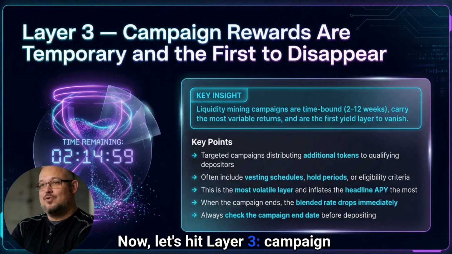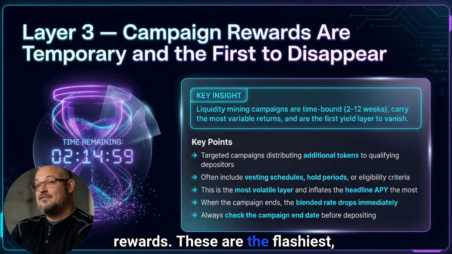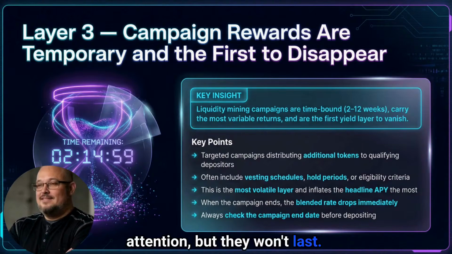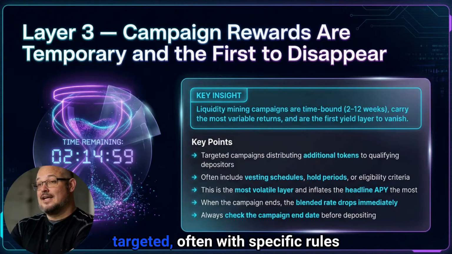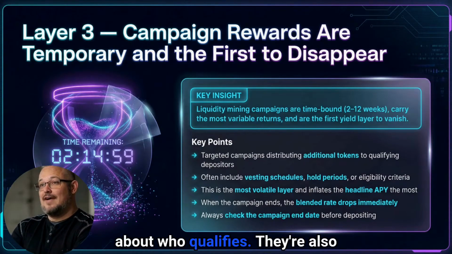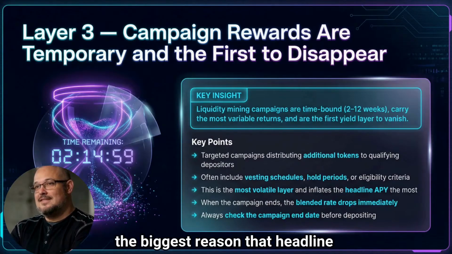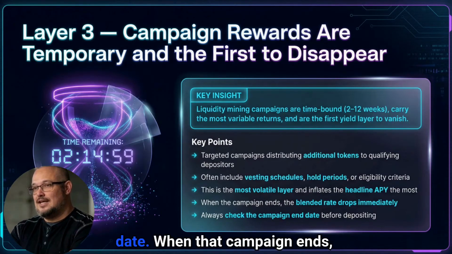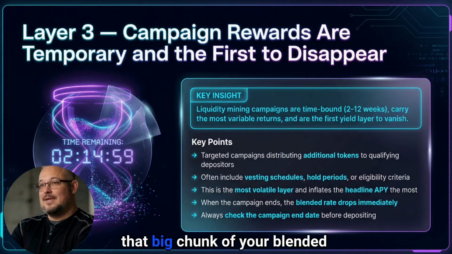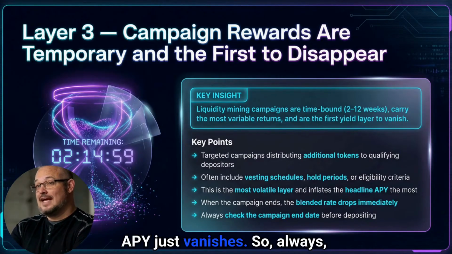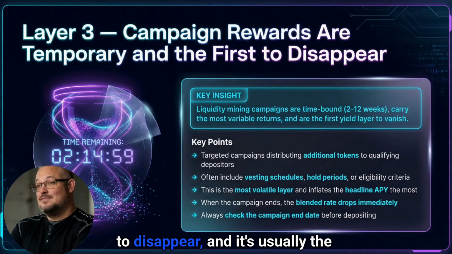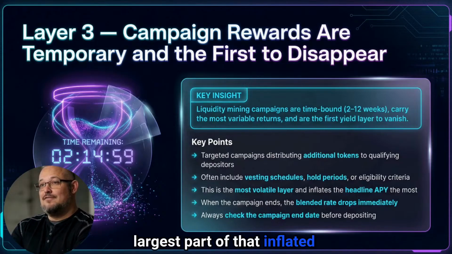Now let's hit layer three, campaign rewards. These are the flashiest, but they're also the most fleeting. They're designed to grab your attention, but they won't last. These campaigns are super targeted, often with specific rules about who qualifies. They're also the biggest reason that headline APY looks so good. But here's the kicker: they have an expiration date. When that campaign ends, that big chunk of your blended APY just vanishes. So always check the end date before you jump in. This layer is the first to disappear, and it's usually the largest part of that inflated number.